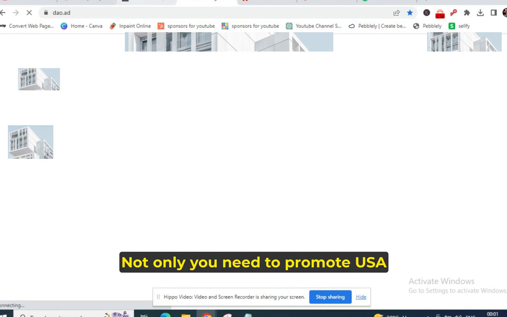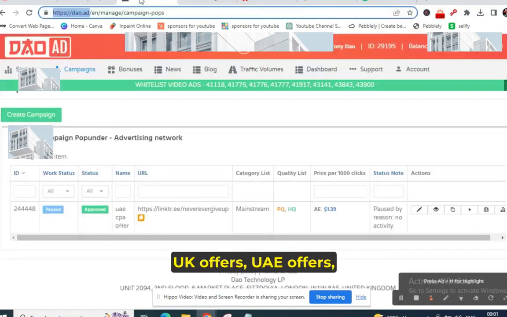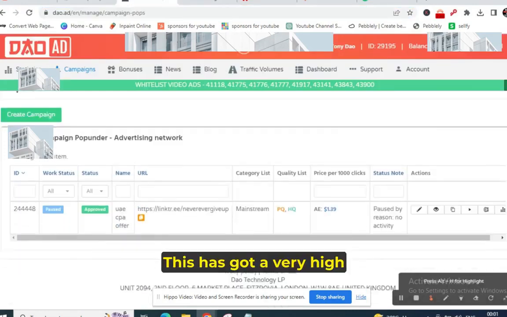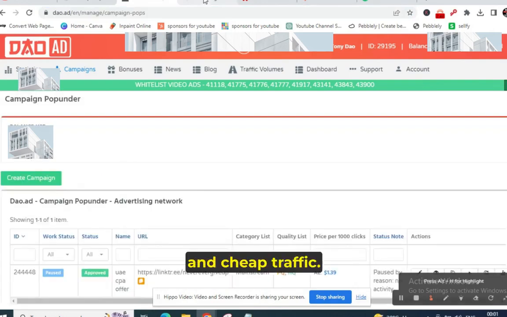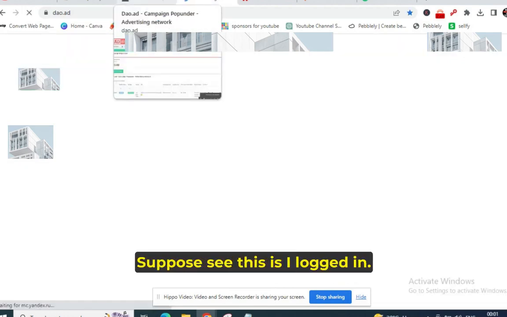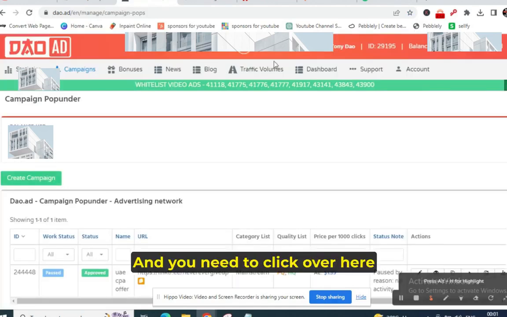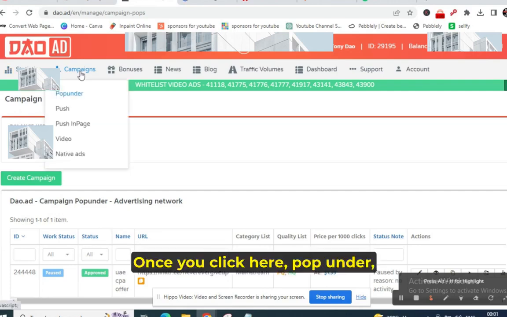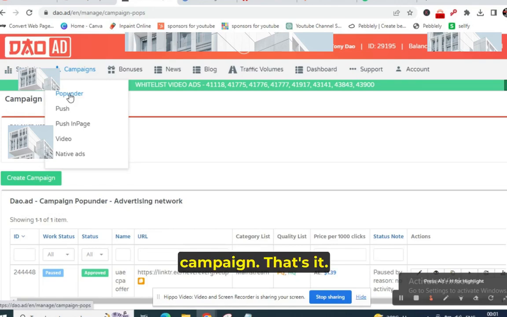Not only can you promote USA offers, you can also promote UK offers, UAE offers, and Australia offers. This has very high volume and cheap traffic, and the quality of the traffic is very good. You just need to come over here. Suppose I have logged in, you need to click Campaigns, then click Pop under. Once you click Pop under, click Create Campaign. When you click Create Campaign, that's it.